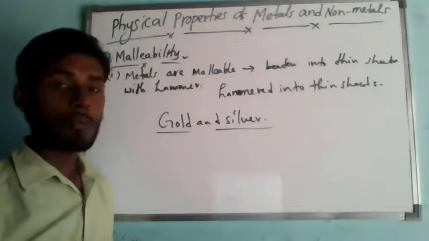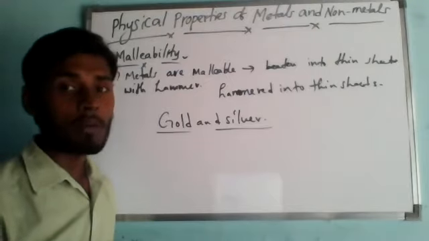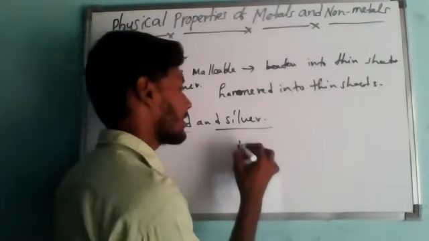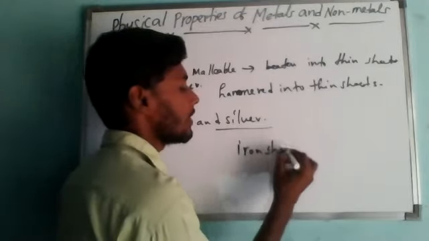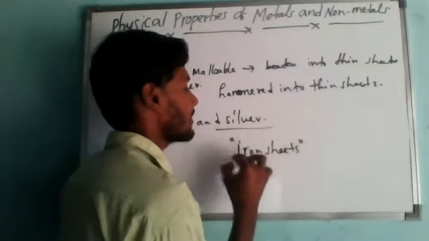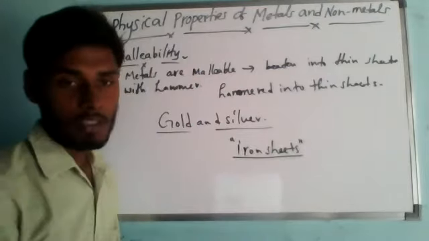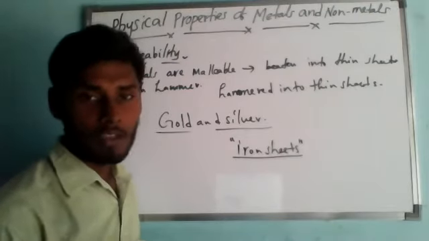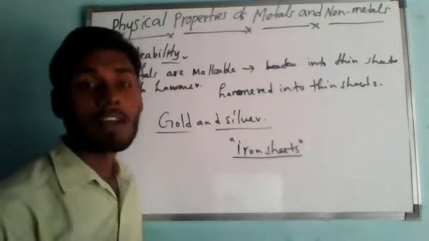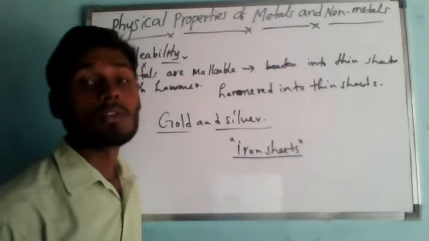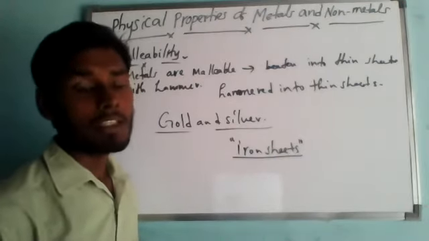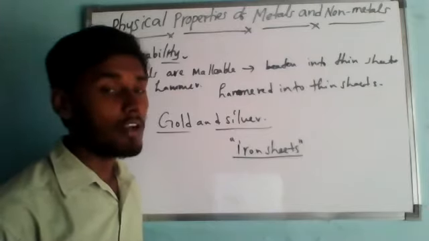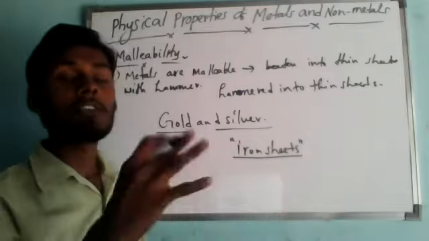Iron is also a quite malleable metal which can be hammered to form iron sheets. Most industrial applications, machineries and all, run with iron only. That is why iron is also quite malleable in nature. It can be beaten into iron sheets. It is due to the property of malleability that metals can be bent to form objects of different shapes by beating with a hammer.